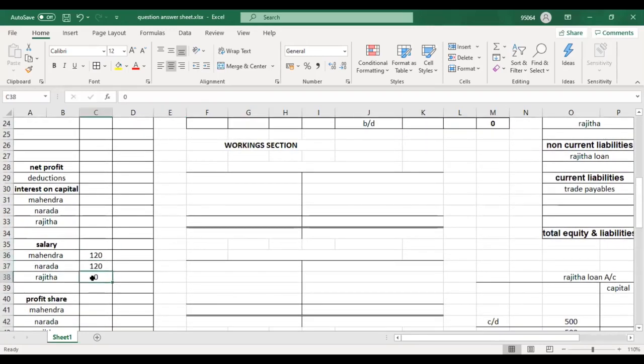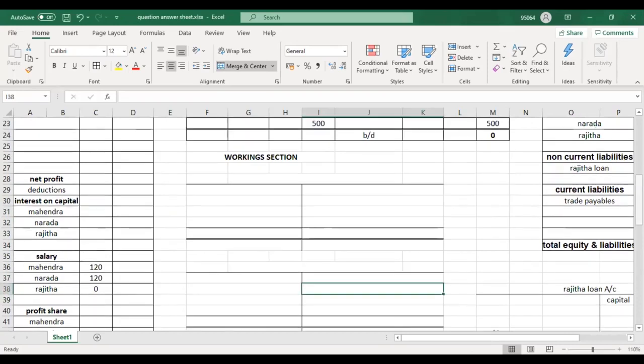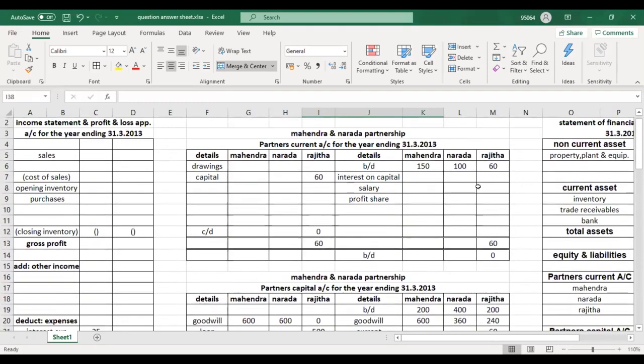Whatever you record here, where will you record again? In the current account. Good. Then you go to the current account. In current account you have salary, so you record there 120, 120 and then 0. That's all.